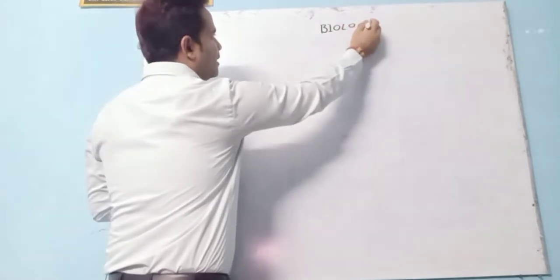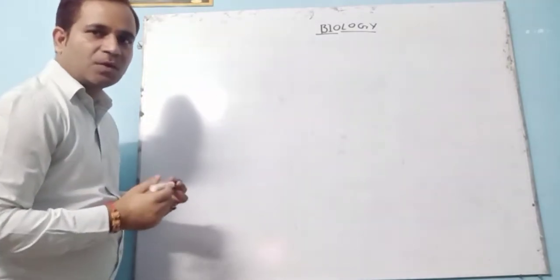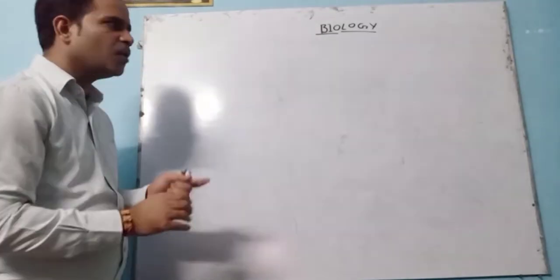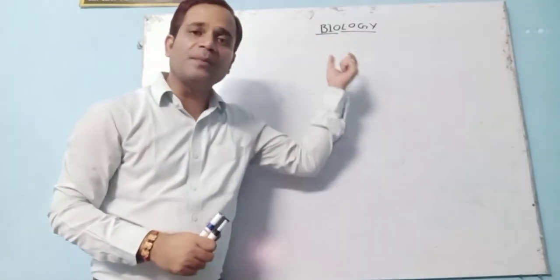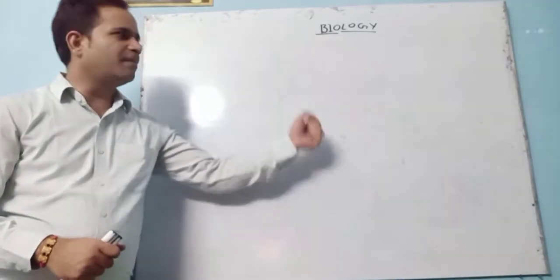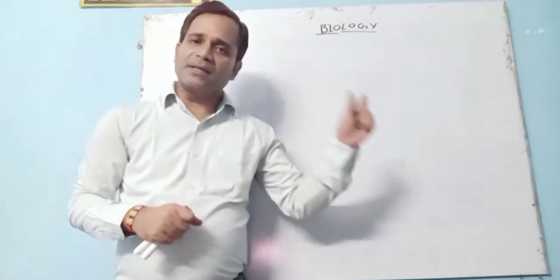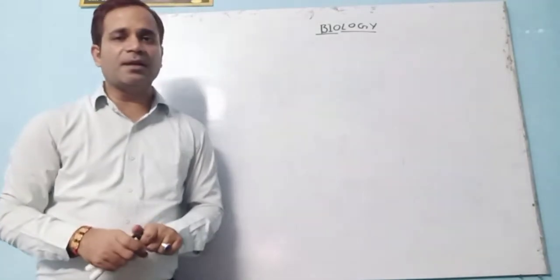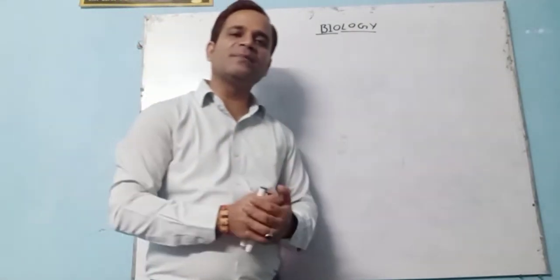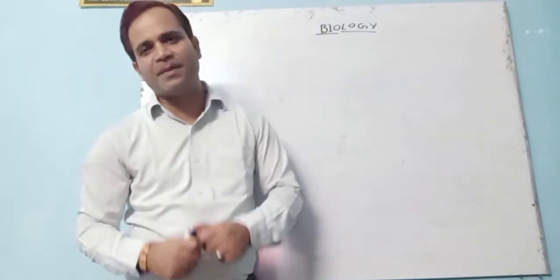biology, here I have written biology, students. Do you know what biology is? Before we start the topic, I hope this one term must be clear to you. Before going into the topic, let us understand biology a little. What is biology? Bio plus logy. Biology is derived from the Greek words bios plus logos. Bio means life, and logy means study. So the study of life is termed as biology.